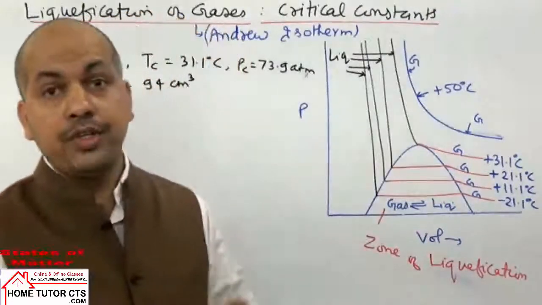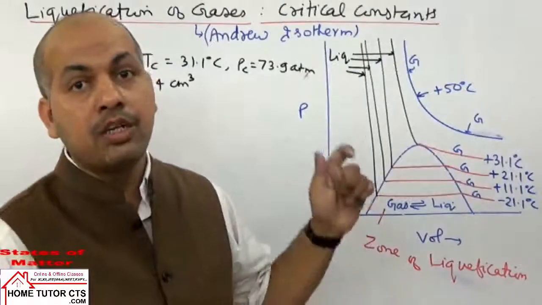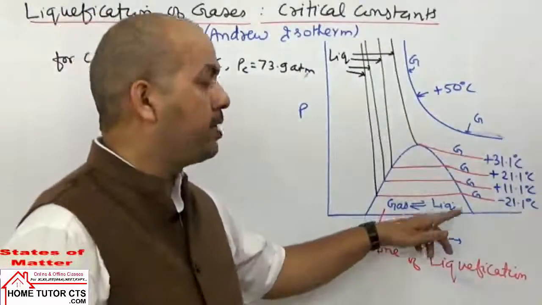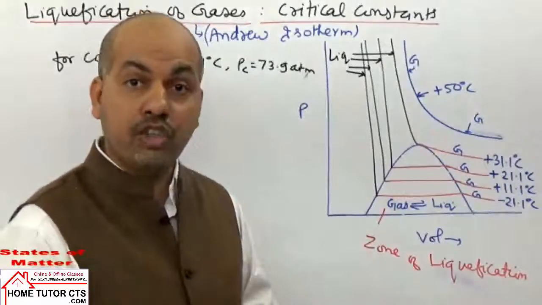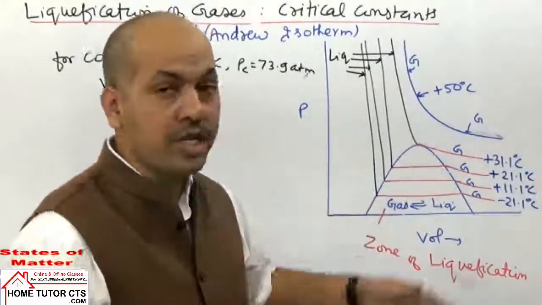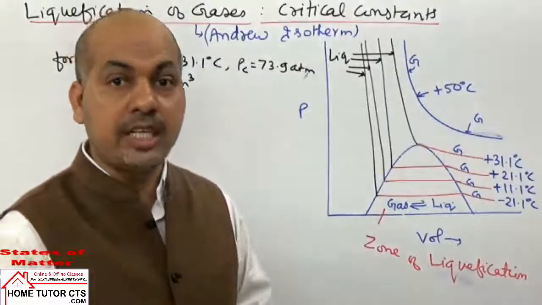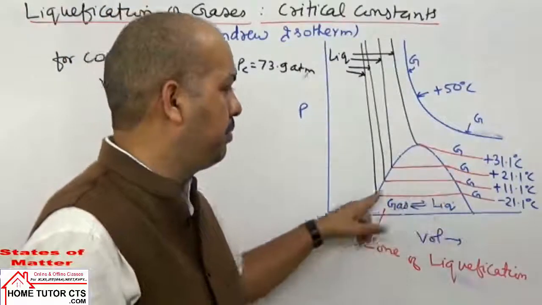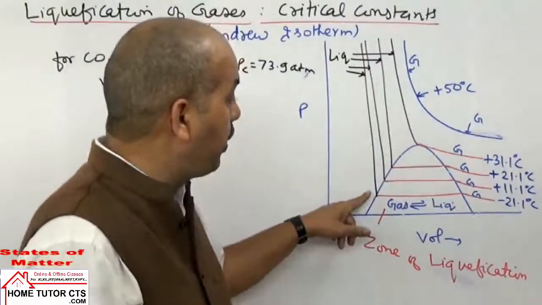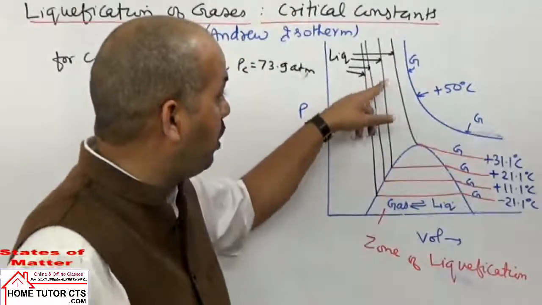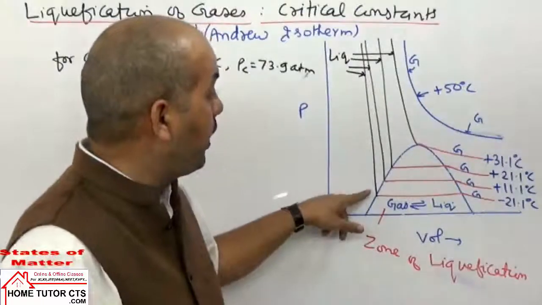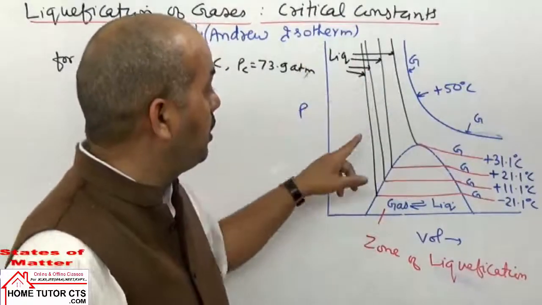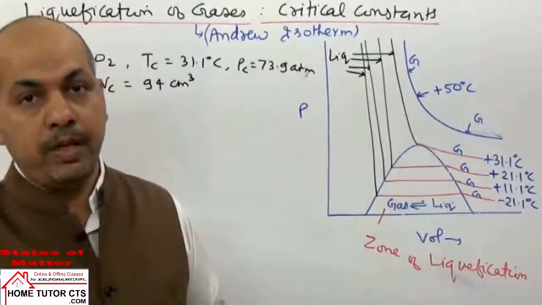In this zone of liquefaction, there is simply phase transformation. Gas starts condensing to liquid state. When there is phase transformation without applying high pressure, the volume of the gas decreases by a large extent. And once the gas is liquefied, it is liquid. The black line is drawn for liquids. So once the gas is liquefied, even on applying very high pressure, the change in volume is negligible.